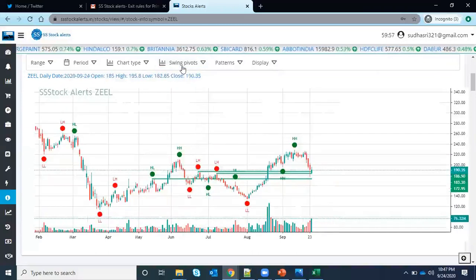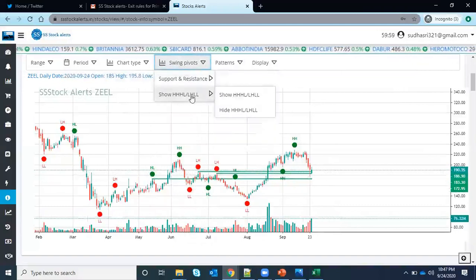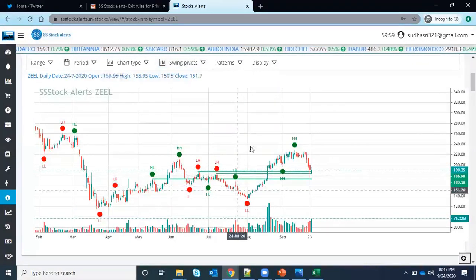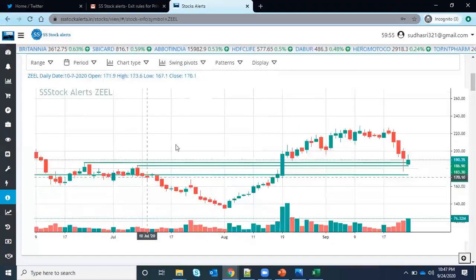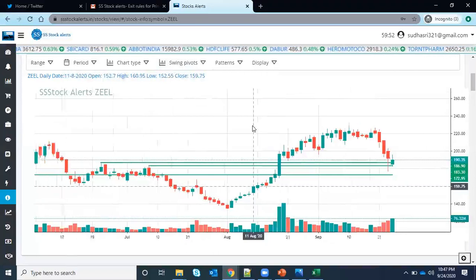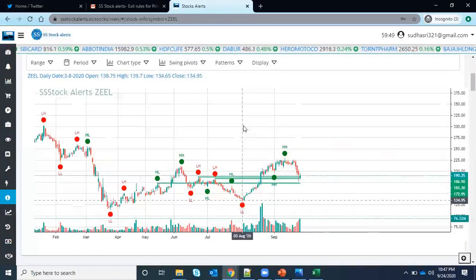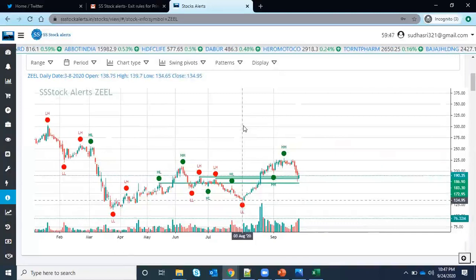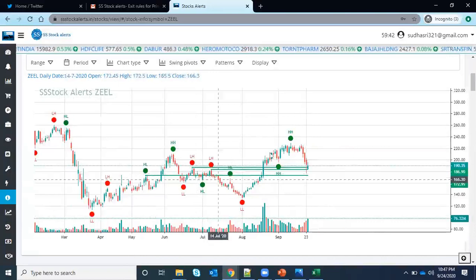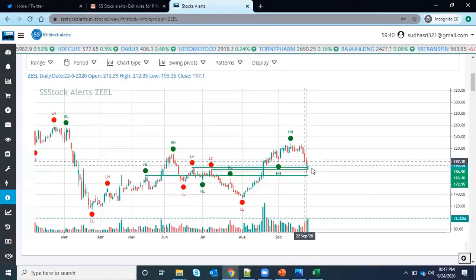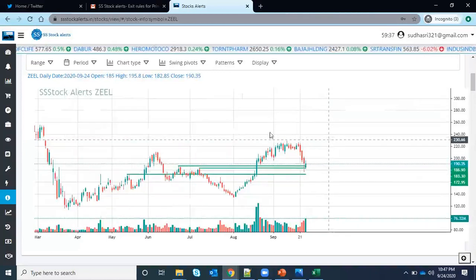You can see it. And if you want to see price action structure, higher high, higher low, just go on, just show higher high, higher low. And here when I'm zooming in, these labels are just missing out. So if you want to see in some charts, just mouse down so that you will see the price action, and whether it is a higher high or so. If it has formed a lower low, it will be marked, but still it is not marked.